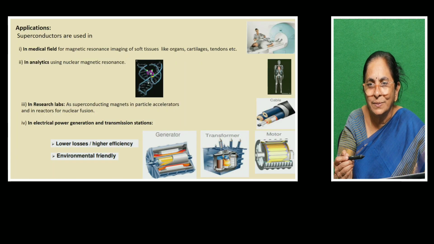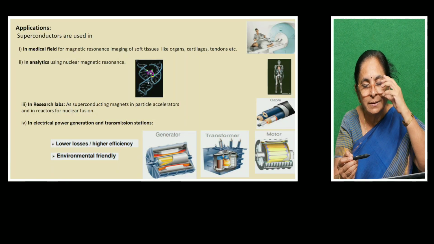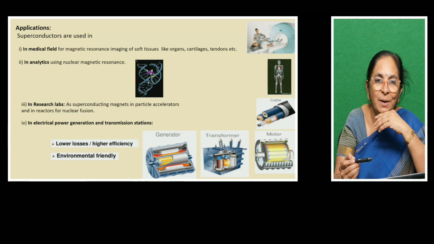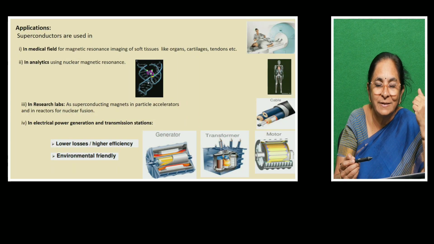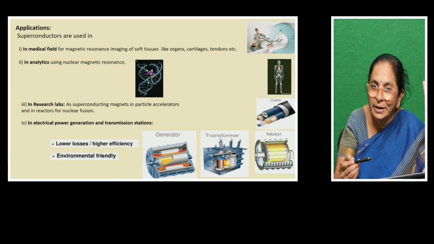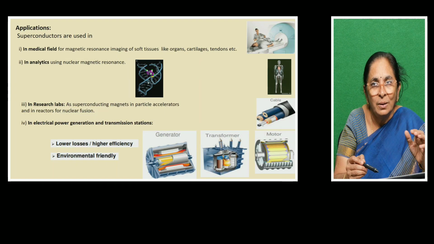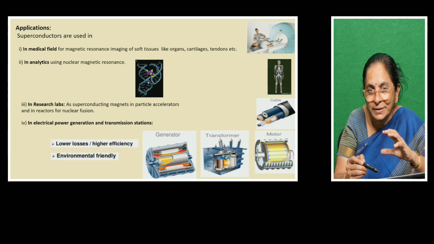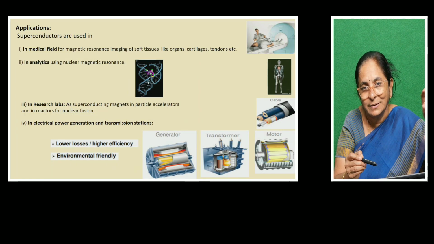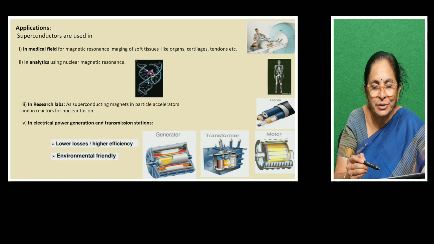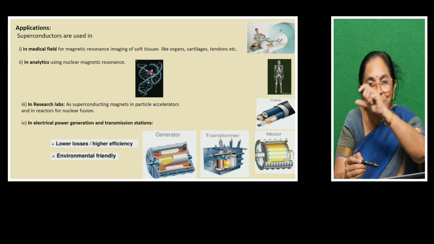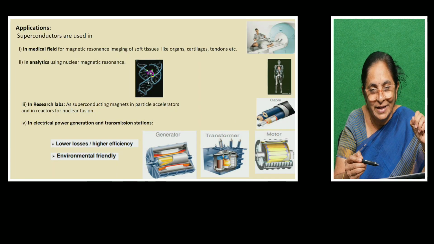When we walk on the roads, we can see the electrical cables crossing above the head, carrying the electricity, right, from the generating station to the distribution center. Through the electrical cables, current is carried. Now at the generating station, they generate and pass it through the lines. At the distribution center, when we measure, some amount of the electrical power will be lost in the form of heat. This is because those cables are made of conducting wires.